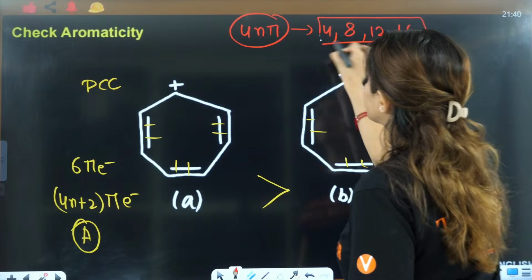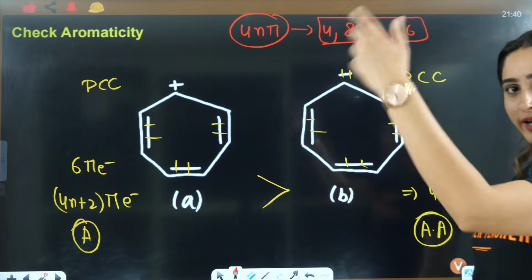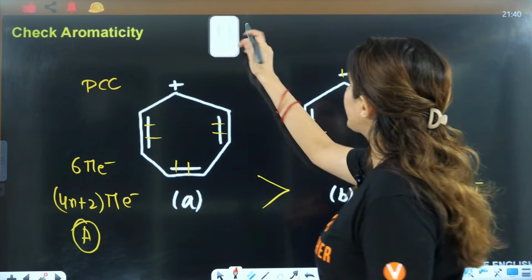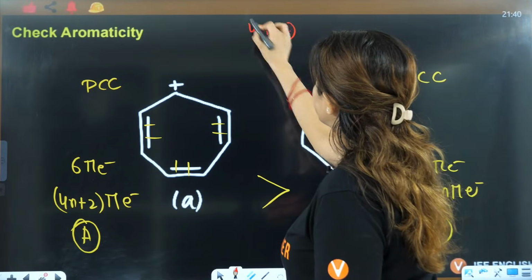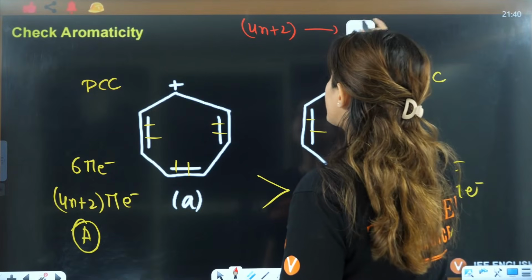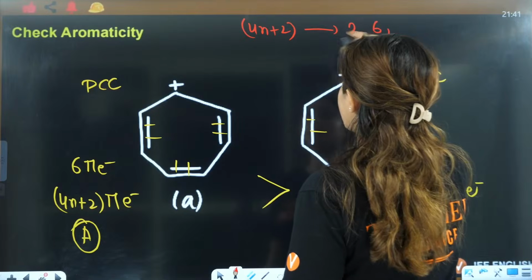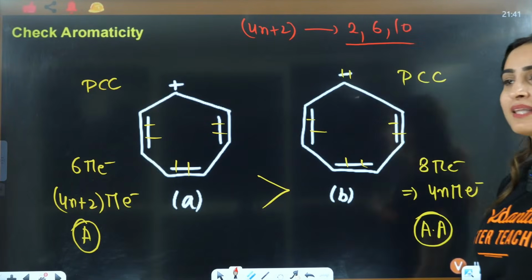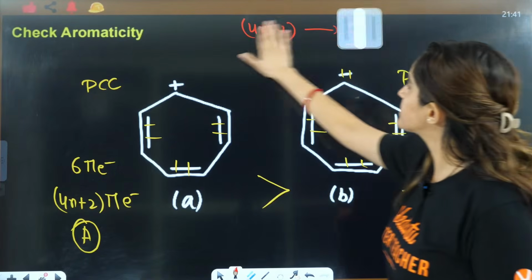So these are the electrons, and so on. As the n value increases, 4n pi will increase. If you have 4n plus 2, then n equals 0 means 2, n equals 1 means 6, n equals 2 means 10. Okay, simple, that way it will work, right?